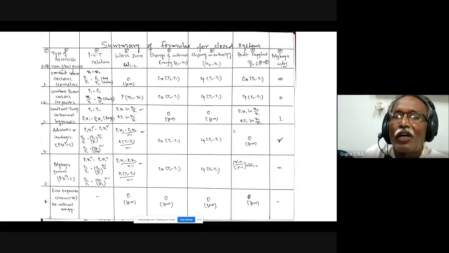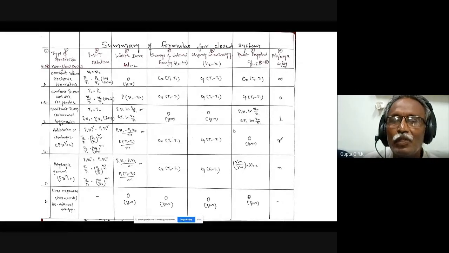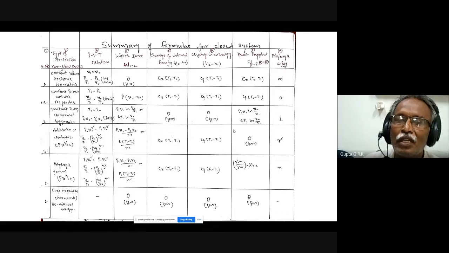And a summary of all the formulae of the closed system. In the last class, we derived the equations for W12, Q12, U2 minus U1, and H2 minus H1. I have written the results on different slides, and all of them are compiled together.